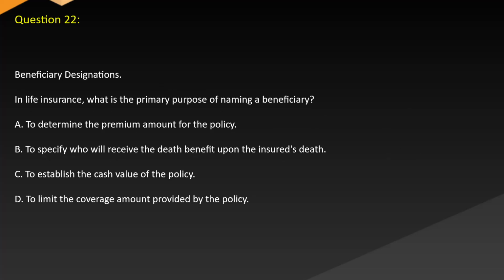Question 22. Beneficiary designations. In life insurance, what is the primary purpose of naming a beneficiary? A. To determine the premium amount for the policy. B. To specify who will receive the death benefit upon the insured's death. C. To establish the cash value of the policy. D. To limit the coverage amount provided by the policy.